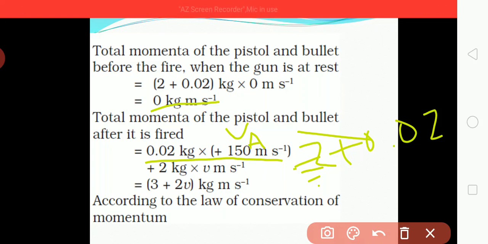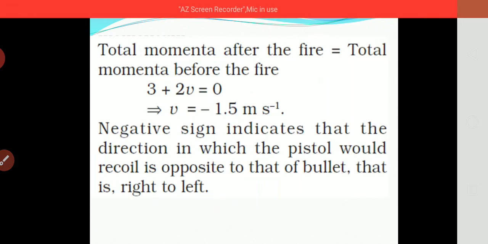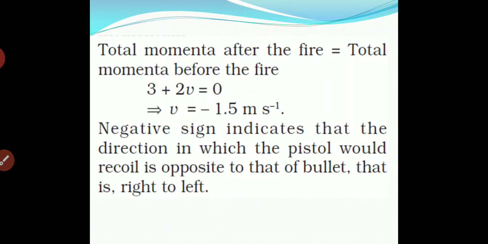According to the law of conservation of momentum, what we have studied, before and after will be equal. So we have taken 3 plus 2V is equal to 0.